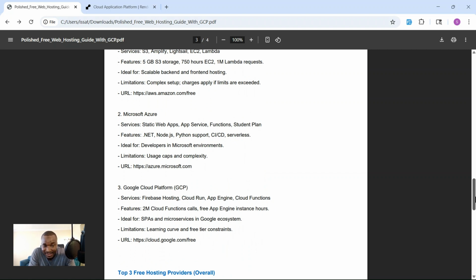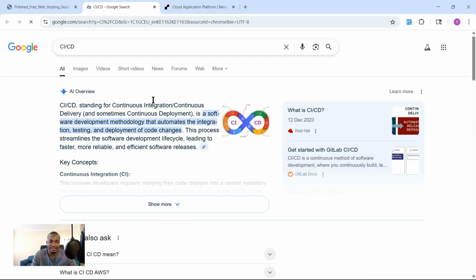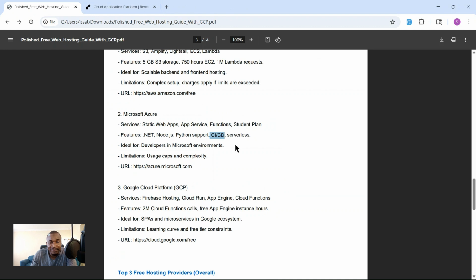Feature you get: .NET, Node.js, Python support, and also we got CI and CD. If you don't know about that, you can just go to Google and you find this. It stands for continuous integration, or continuous delivery. So you can get these features, or serverless, for Azure.